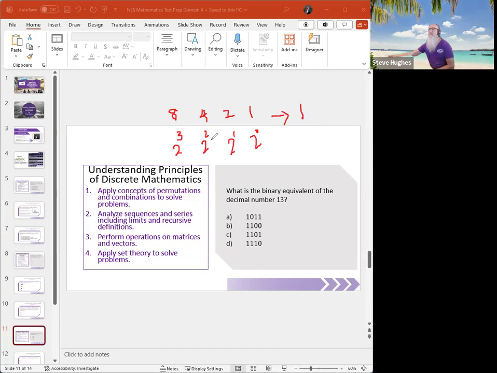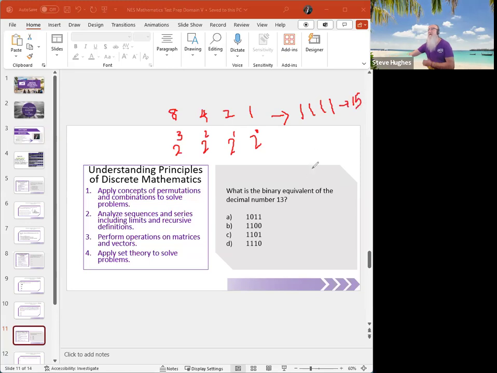I have 2 to the power of 4, that's 1. All right, and here I have 1, and there I have 1. So if I used every one of those, I would have to complete every single one of those, right? In other words, I'd have 1 in each place. I would have to add them all together, and 8 plus 4 plus 2 plus 1 is what? 12, 14, 15, right? This would imply 15.